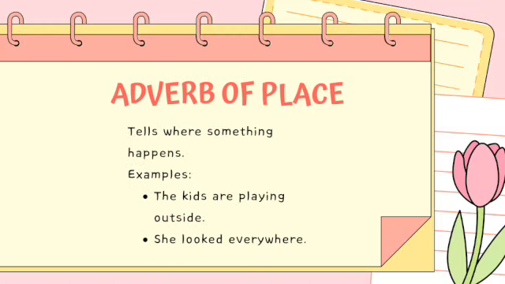Adverb of place. Now comes the adverb of place. It tells where something happens. Let's take a look at some examples. The kids are playing outside. Outside tells us where they are playing. Another one. She looked everywhere. It tells us where she looked. So, outside and everywhere are adverbs of place.